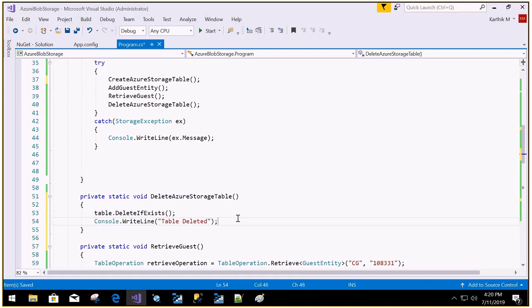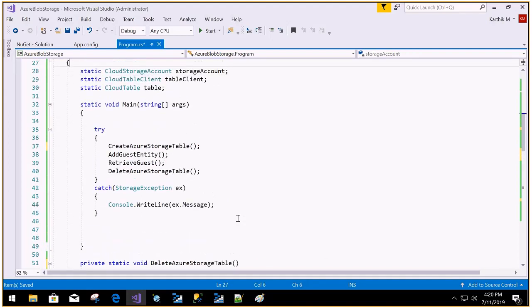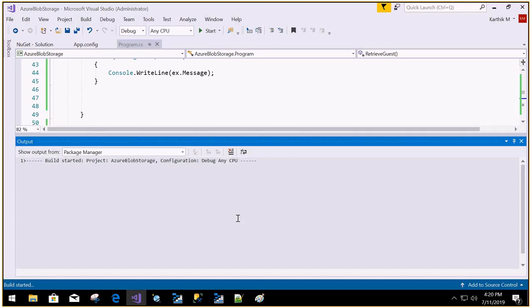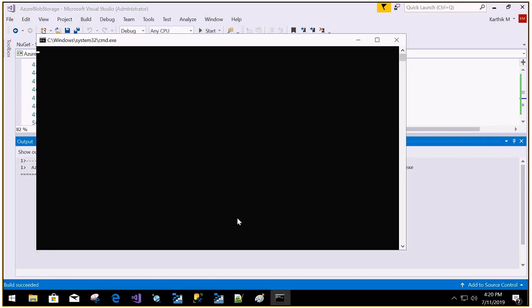Done. So these four methods you can try with update, retrieve, all the stuff. First is creating the storage, then adding the guest entity, retrieving the guest and deleting the storage. Once it's deleted, it will just print table deleted. Let me just run this program, save this code, control F5. Table created, entity added, then it stopped.